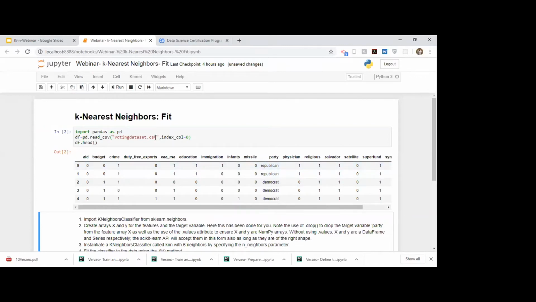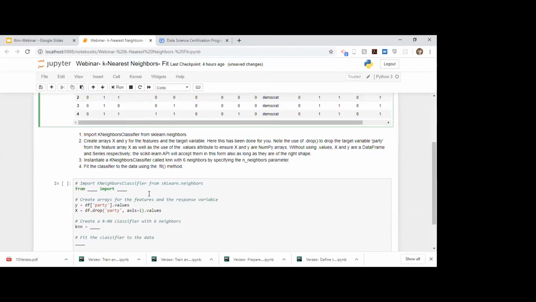Okay. So after importing our data set, we move on to our first step, which is to import KNeighborsClassifier from a package called sklearn. Inside that package, there is a module called neighbors. So from sklearn.neighbors, there is a class in that module called KNeighborsClassifier. So our first step is done.